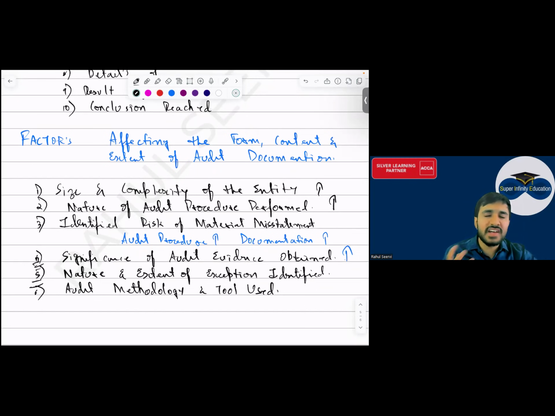Audit documentation will be more or less depending upon these 6 factors, everyone. How big or small the size of the company is. Then the nature of audit procedure performed: are you performing more audit procedures or fewer? Then identified risk of material misstatement. If there are a lot of material misstatements, you will increase your audit procedures. If you increase your audit procedures, your audit documentation will be affected.